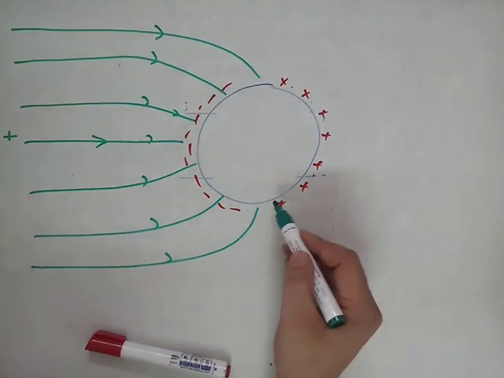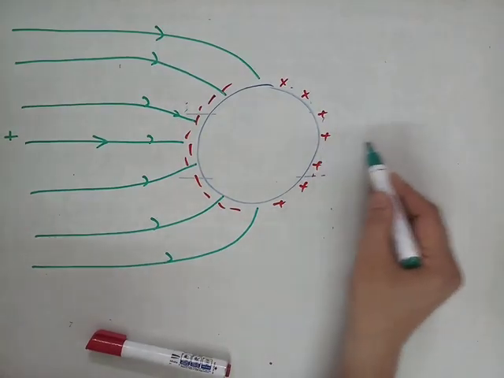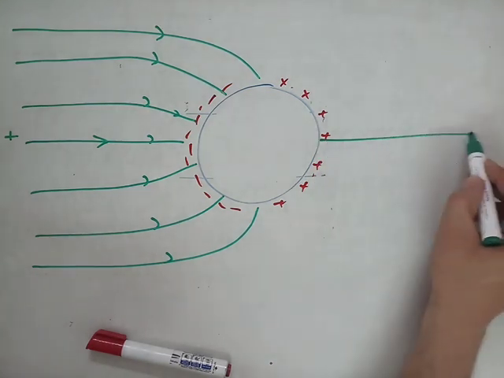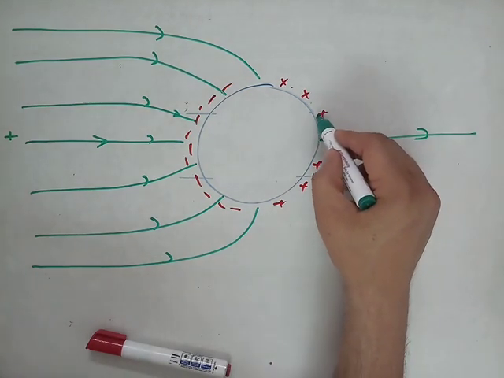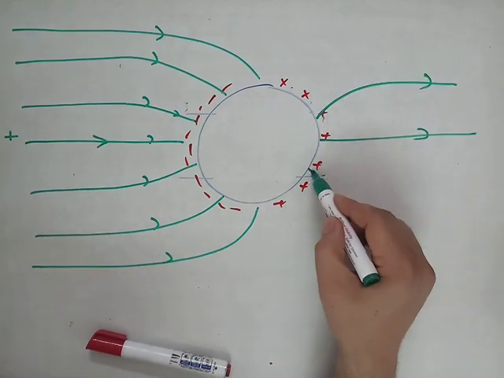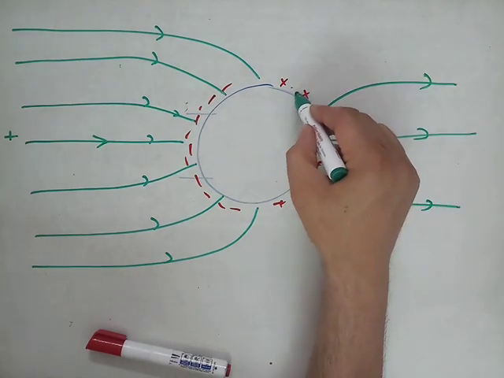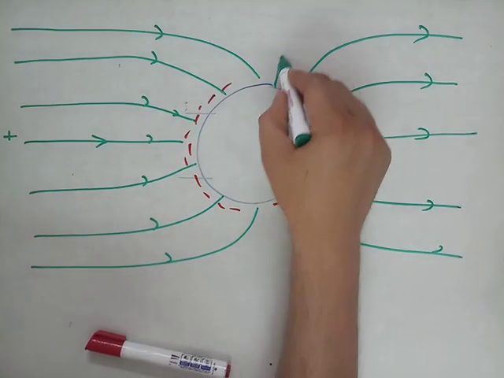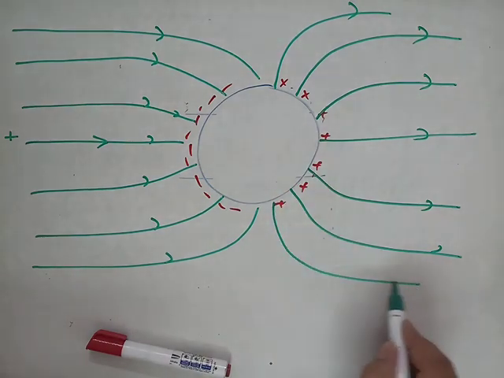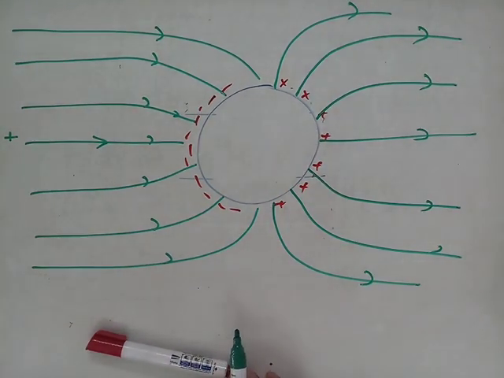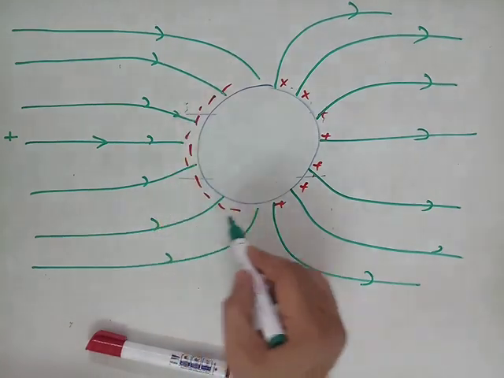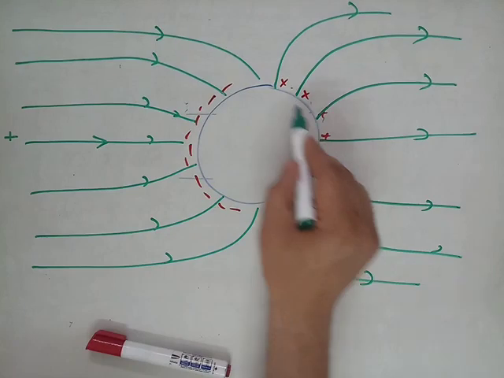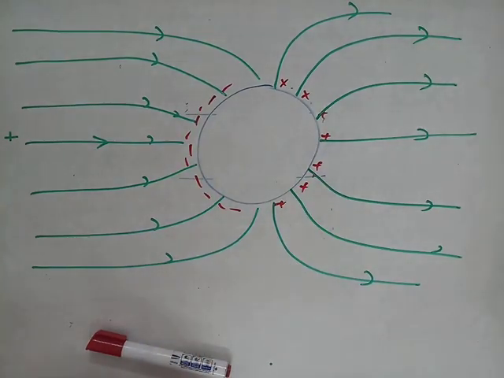In the same way, now this end is positive, it produces electric field. Now the electric field from this end is like this, like this, like this. Now, due to the presence of this body, the electric field lines which were uniform now show a pattern like this.